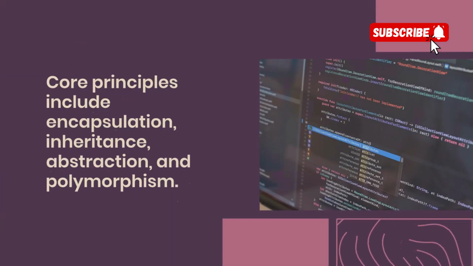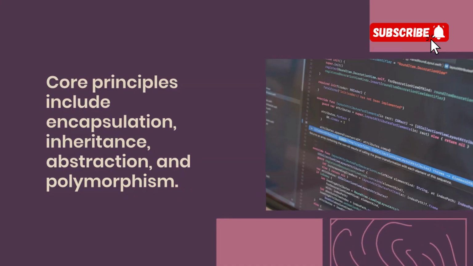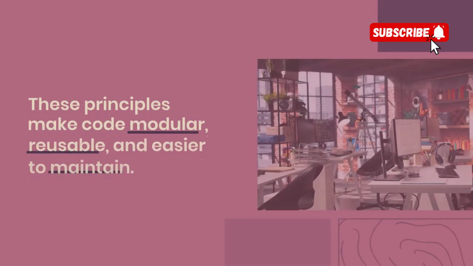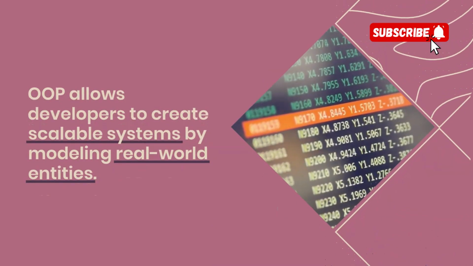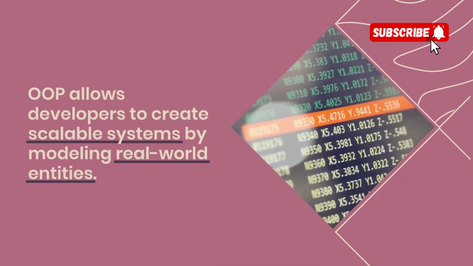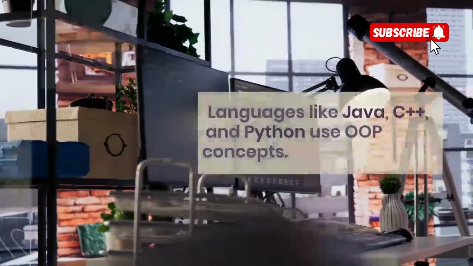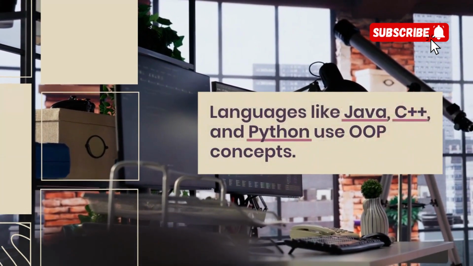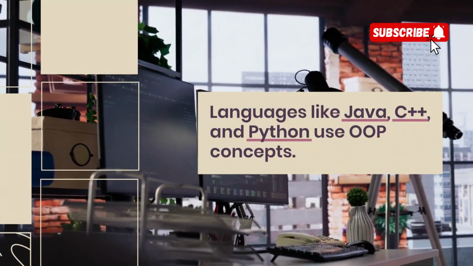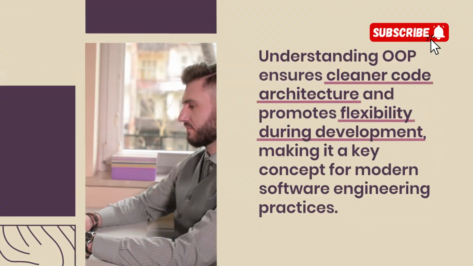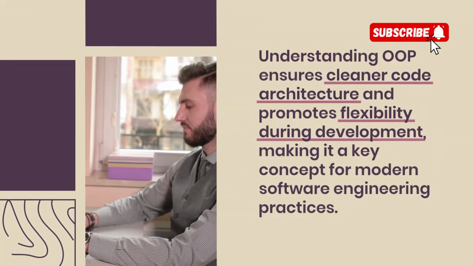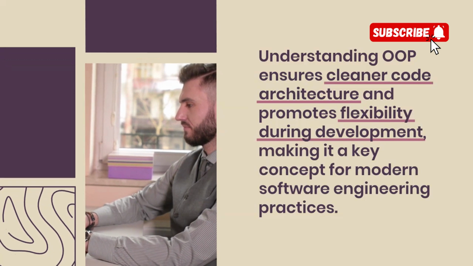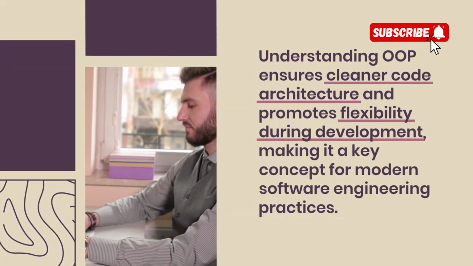Core principles include encapsulation, inheritance, abstraction, and polymorphism. These principles make code modular, reusable, and easier to maintain. OOP allows developers to create scalable systems by modeling real-world entities. Languages like Java, C++, and Python use OOP concepts. Understanding OOP ensures cleaner code architecture and promotes flexibility during development, making it a key concept for modern software engineering practices.